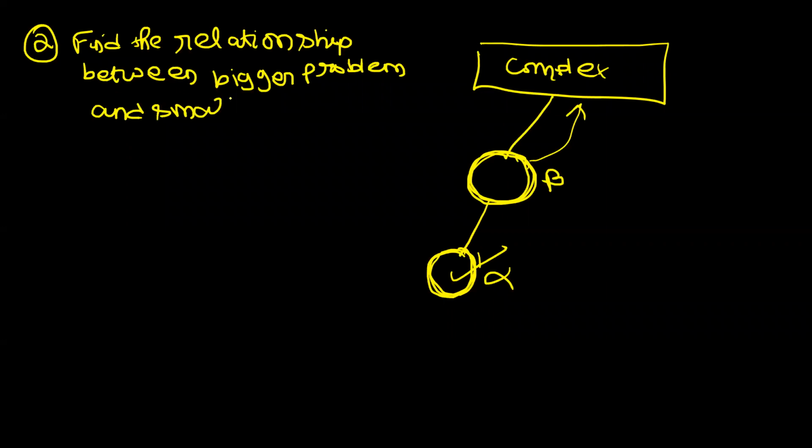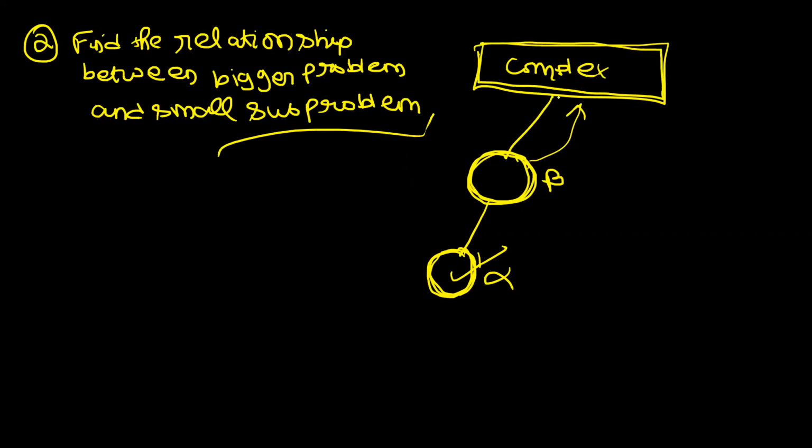Now try to understand what I mean by this. Now, boss, I wanted to solve this complex problem, right? And I told you, okay, boss, go and solve this smaller sub-problem for me. This again might be a bigger problem. Then I say, okay, break it down and solve this smaller sub-problem for me. Now let us say the answer of this problem is 5. But by knowing the answer of this problem, how do I get the answer of this problem?